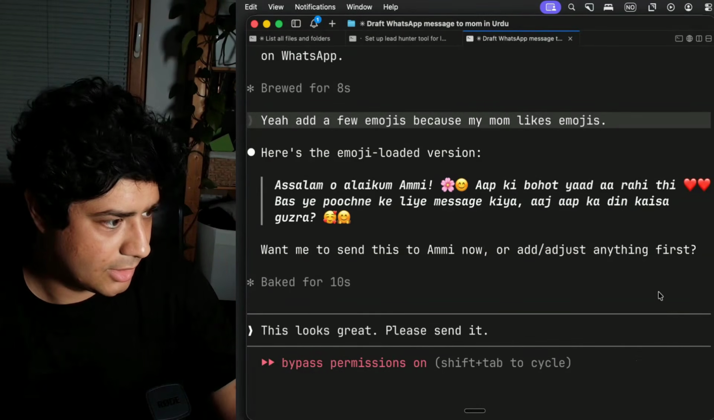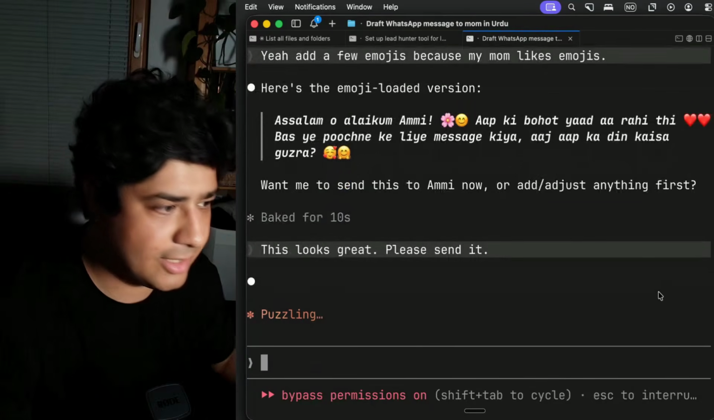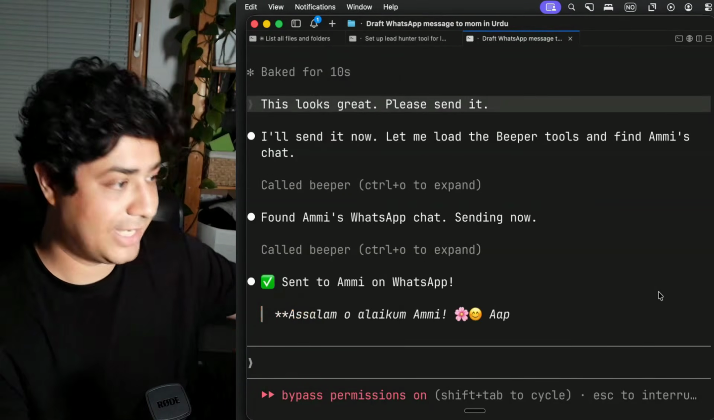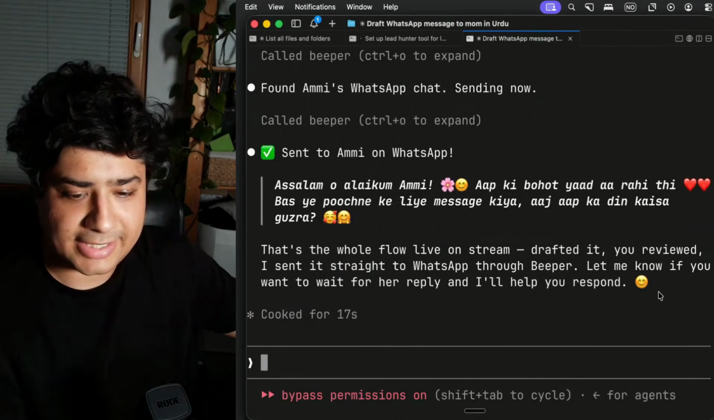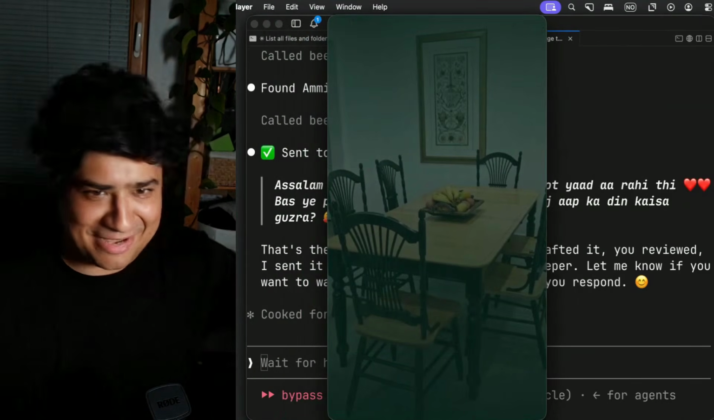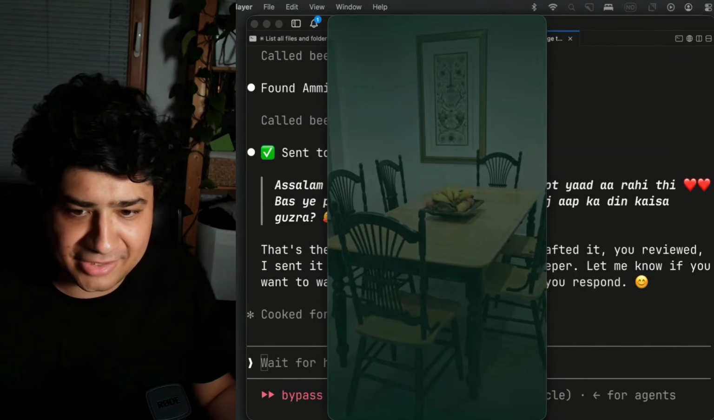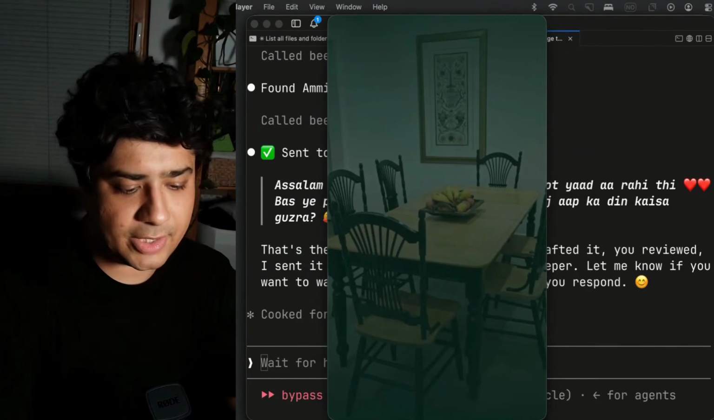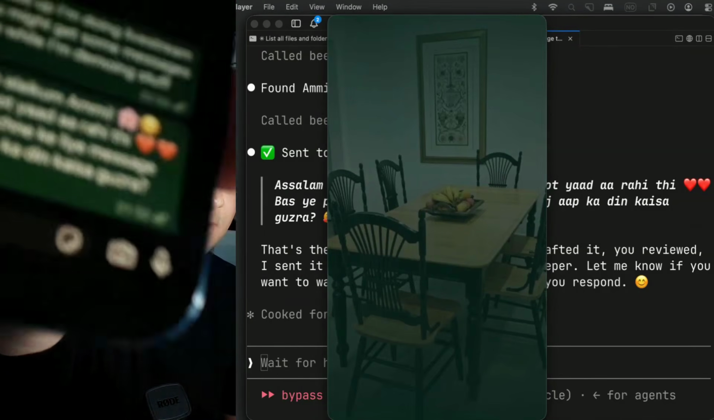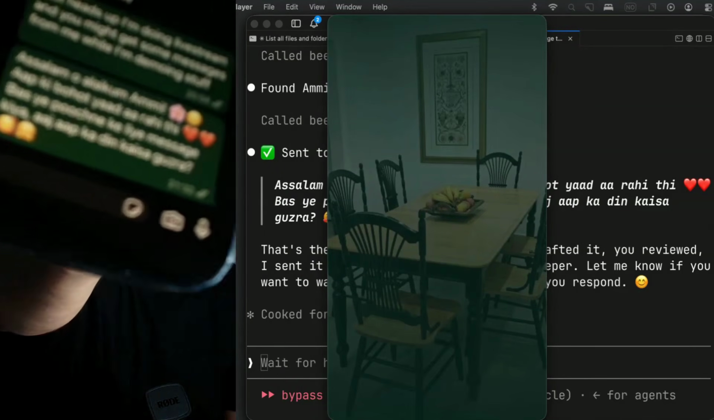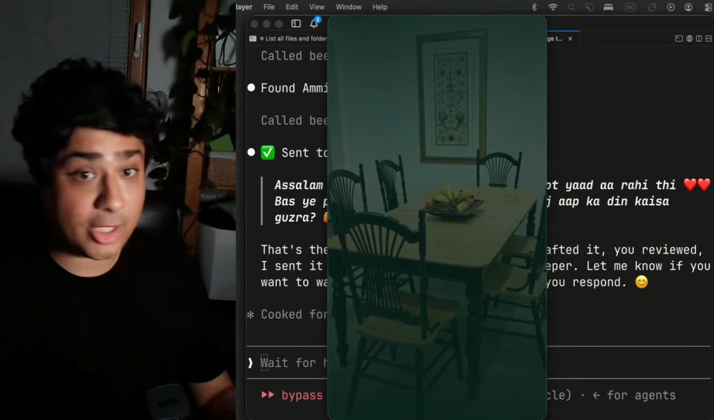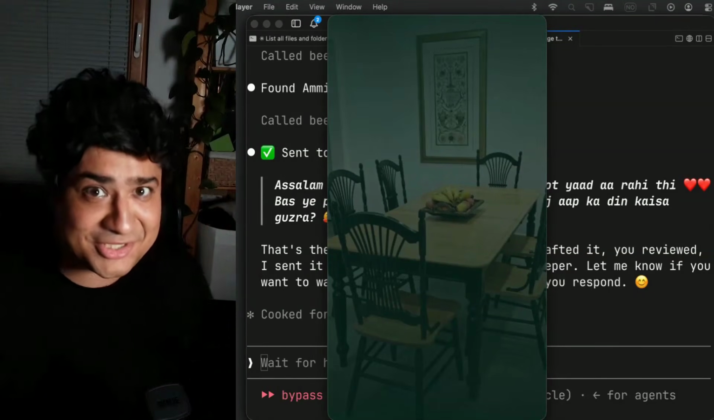All right. Now let's see if I can show you on my phone that it actually got sent. There you go. It got sent. And there's the video. So many things happening, right? It's like multitasking all the time. I can show you here that it did get sent right there. See? There it is, sent to my mom on WhatsApp without me touching the phone.